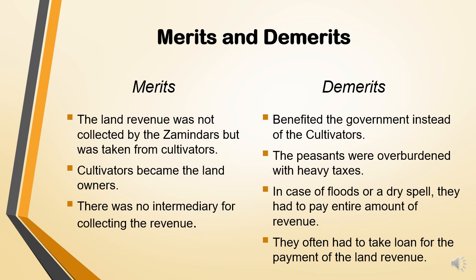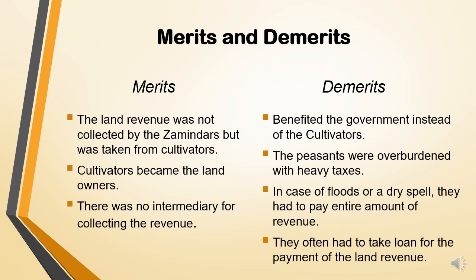So here, the zamindars were not the landowners, the cultivators were the landowners and the land revenue was collected by the cultivators only. There was no intermediary for collecting the revenue. Intermediary means there was no one in between the company and the farmers. Okay, so that was the merit.